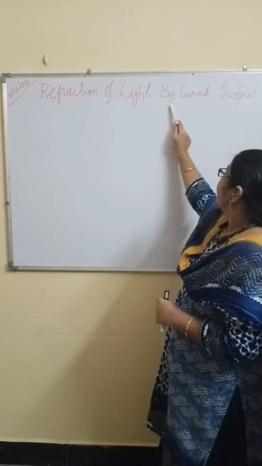Okay, and when we observe emergent ray, angle E. Angle of incidence I, angle of refraction, that is R, angle of emergence, that is E. When we observe, this angle I is equal to angle of emergence. Angle of incidence is equal to angle of emergence. This concept is called as lateral displacement. What is this concept? Lateral displacement.